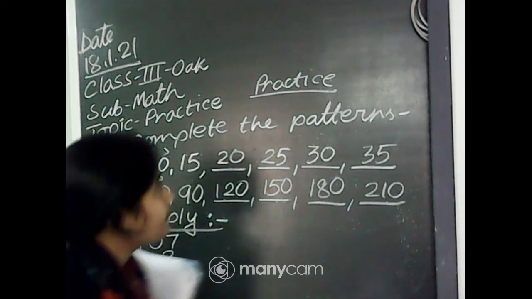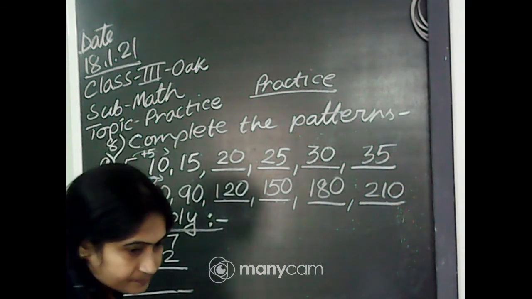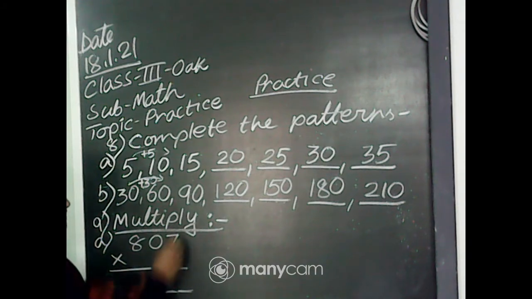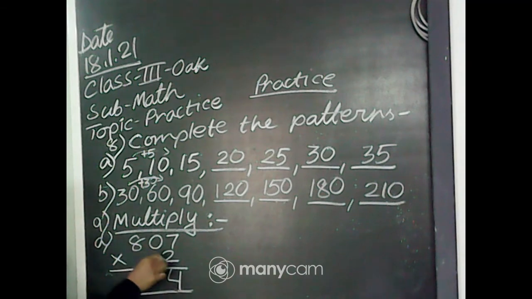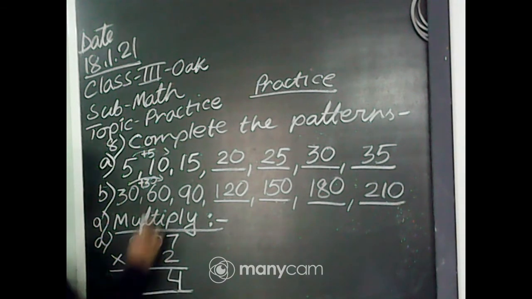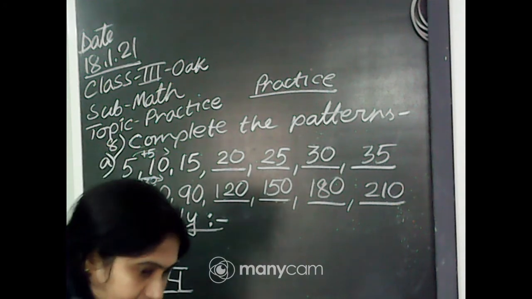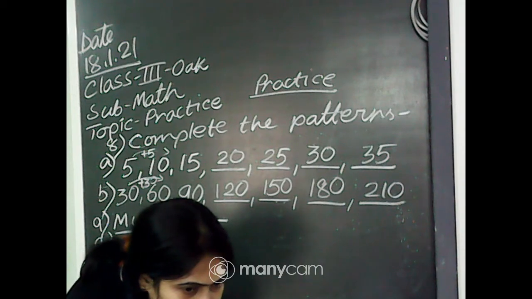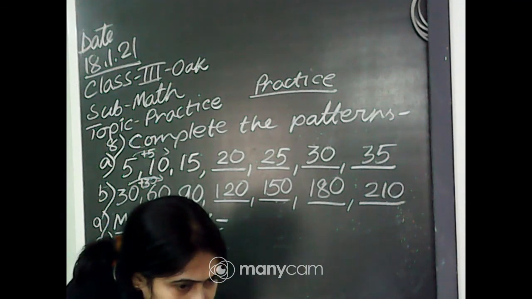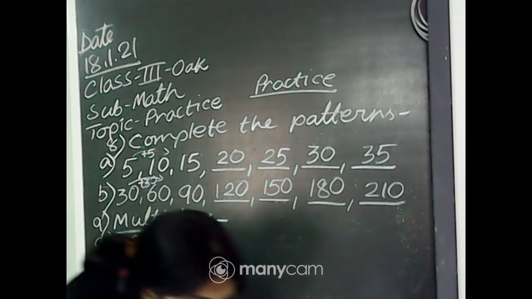Please reply to me quickly. 7 2s are 14, 4 and carry 1. 2 0s are 0, 0 plus 1, 1. And 8 2s are 16. Please reply quickly. 1614. Yes, correct, beta. Who has given the answer? Anushka. Very good.